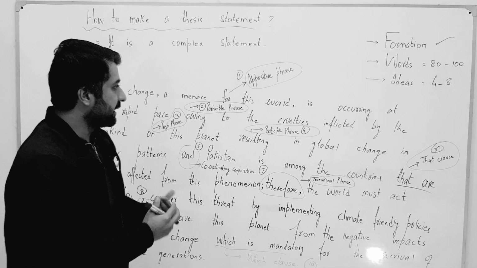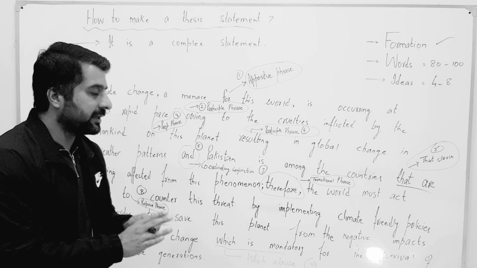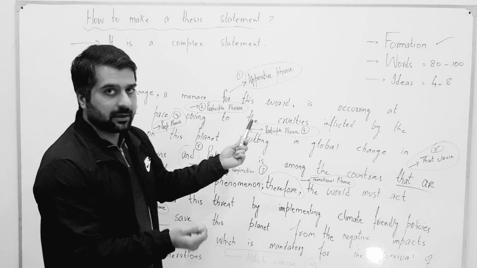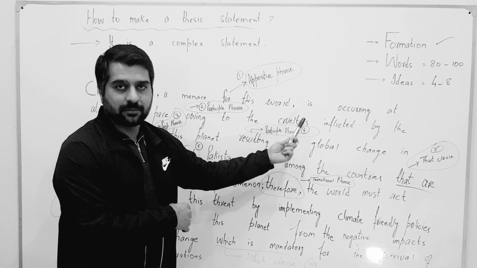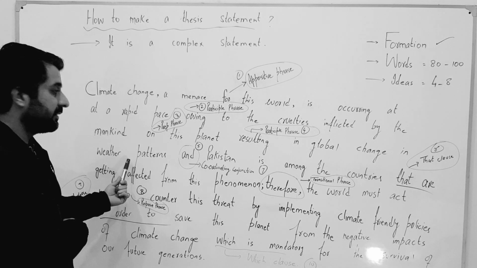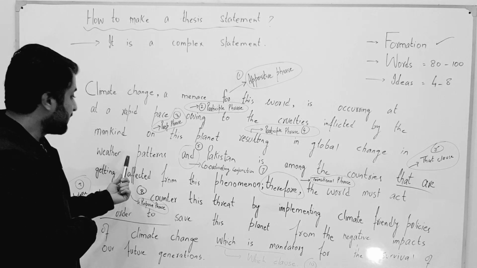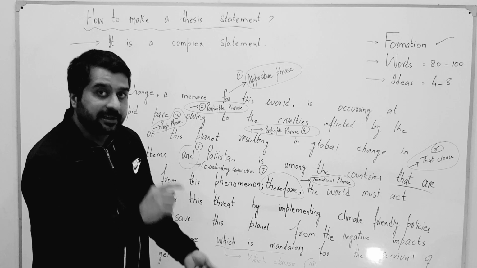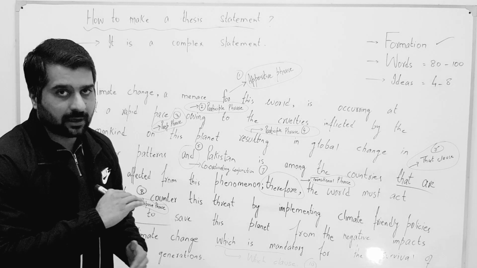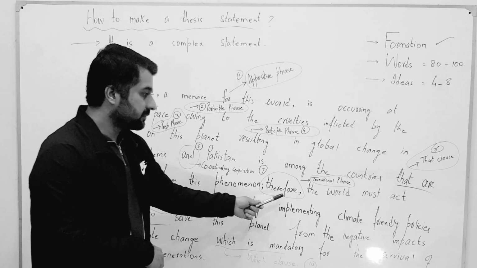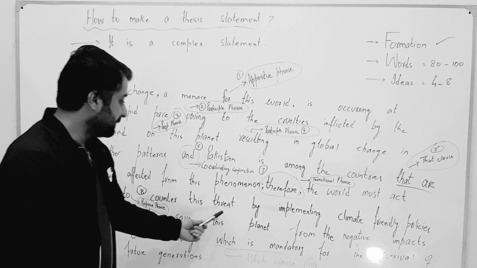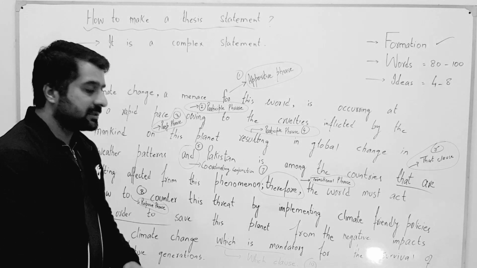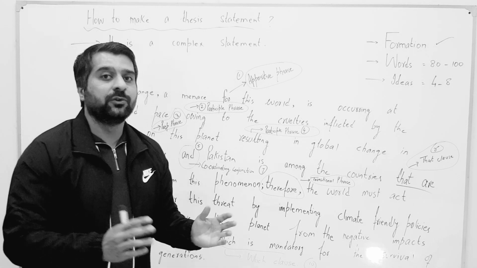And regarding the composition, I would like to mention one thing. In the very first line, I have explained about the climate change. In the second line, I have discussed the reasons for climate change. In the third line, I have given a reflection on the effects of climate change, weather patterns. In the fourth line, I have related it with Pakistan, and in the next line, we move towards the solution side by using a transition phrase. Then we have given the solution, climate friendly policies, and in the last two lines, we are discussing the outcomes and future reflection.